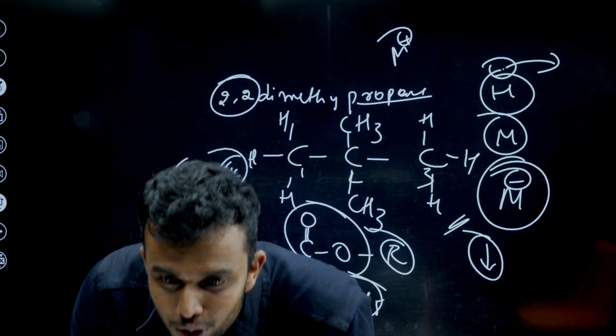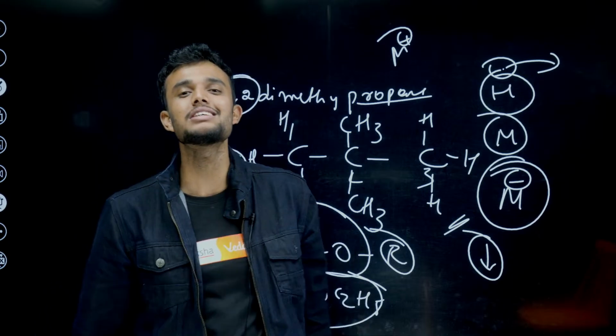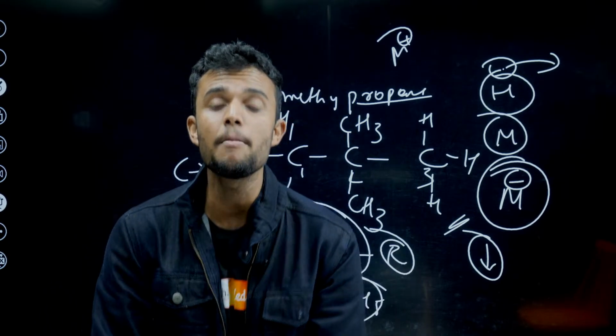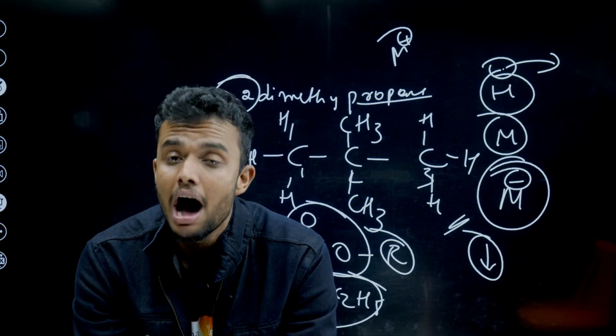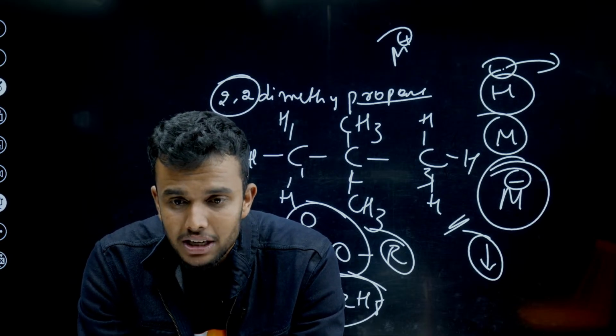What is homologous series? Piyush, very simple. A homologous series is nothing but compounds having the same functional group and same chemical properties arranged in a series. This series is called homologous series.